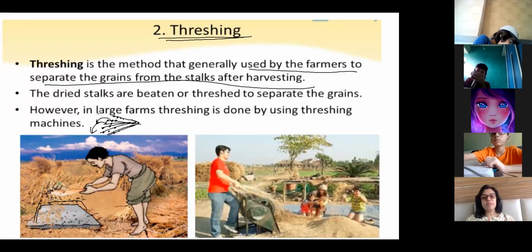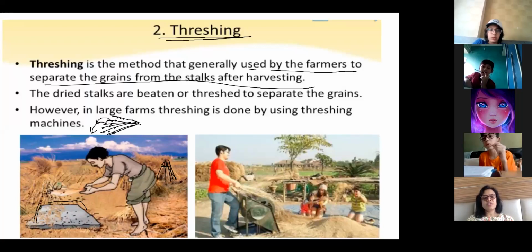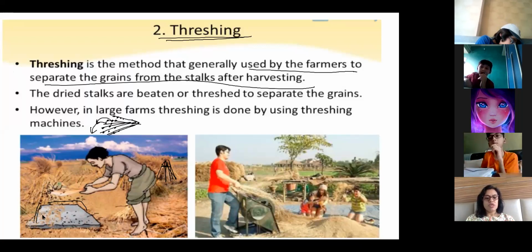You can see the dried stalks are kept like this, long like this. So they bang them on the floor so that the grains come out. This is done manually, and if it is done by machine, it is done like this. It can be done manually also, and it can be done by machine also. Here it is done by machine, so you see the grains are separated over here and the stalk remains over here. And here he is doing it manually, beating the stalks, and the grain falls on the ground, and later on he will collect it.